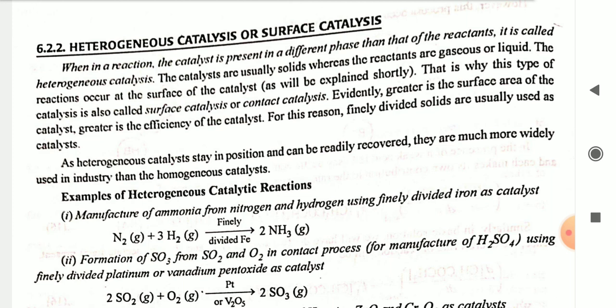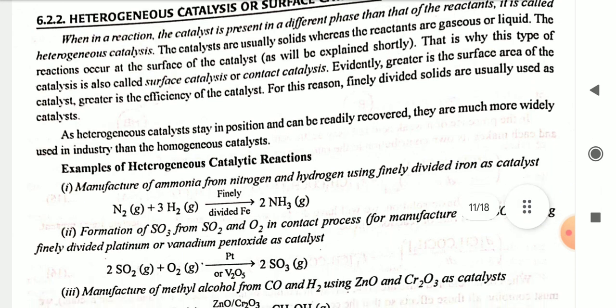As heterogeneous catalysts stay in position and can be readily recovered, they are much more widely used in industries than homogeneous catalysts. Examples of heterogeneous catalytic reactions. First, manufacturing of ammonia from nitrogen and hydrogen using finely divided iron as a catalyst. N2 plus 3H2, in the presence of finely divided iron, gives 2NH3. Second, formation of SO3 from SO2 and O2 in the contact process for manufacturing of H2SO4 using finely divided platinum or vanadium pentoxide as catalyst.